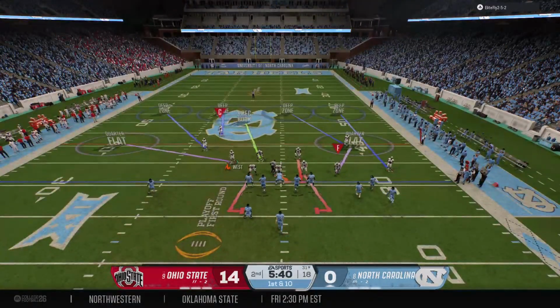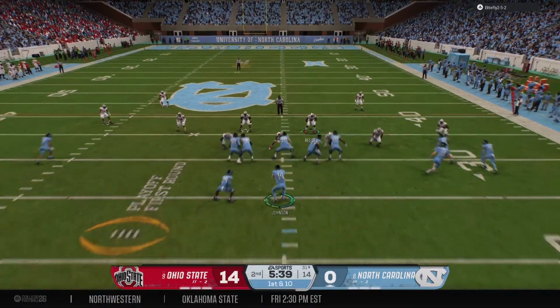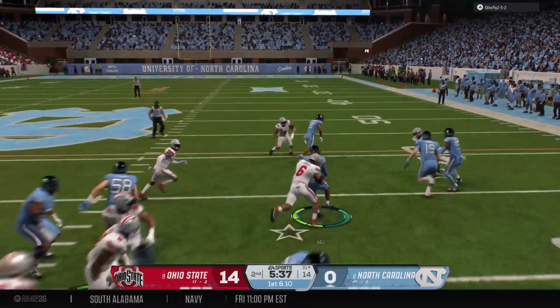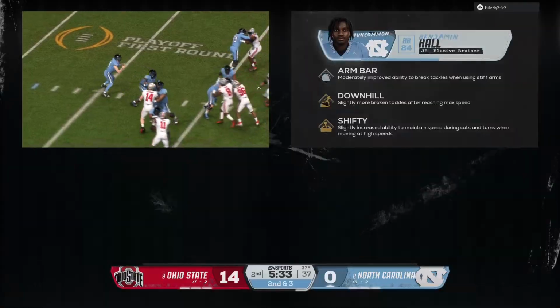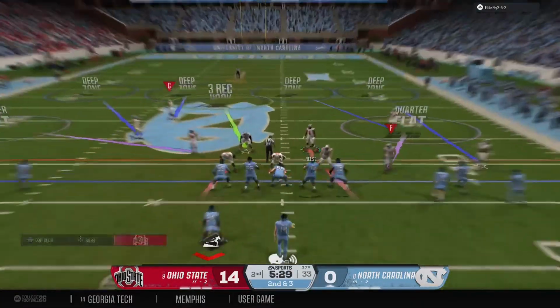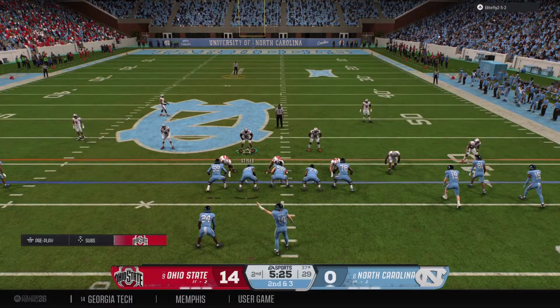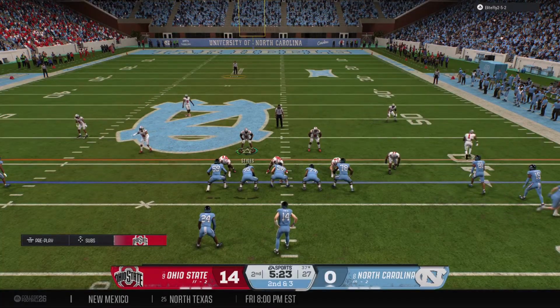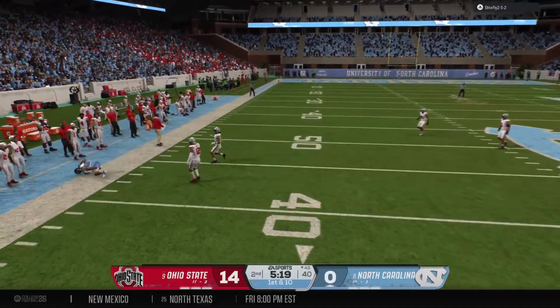Here's the first play of the drive. They're set up at the 31. It's a run. Running back's got it. Solid gain, moves the ball to the 37. What a great job to be able to establish some rhythm for an offense. When you can run the football like this, it just opens up the playbook. You can continue to run. You can go to play action. You really keep the defense on their heels when you can run the ball like this. Nice play.